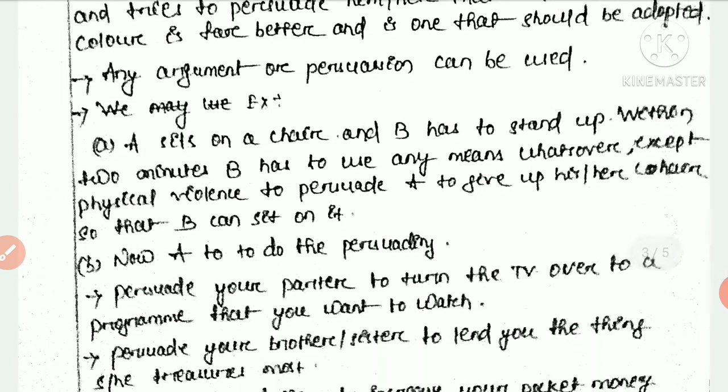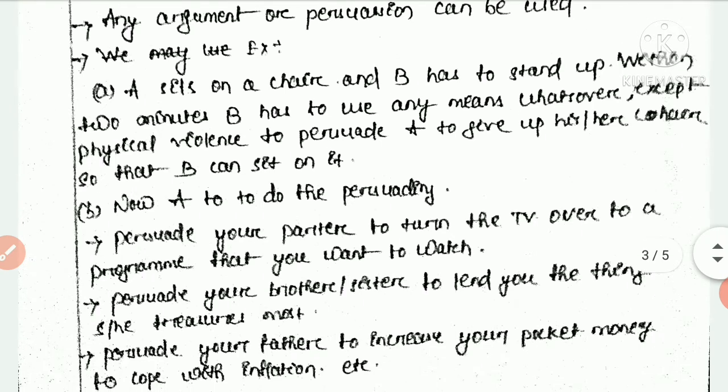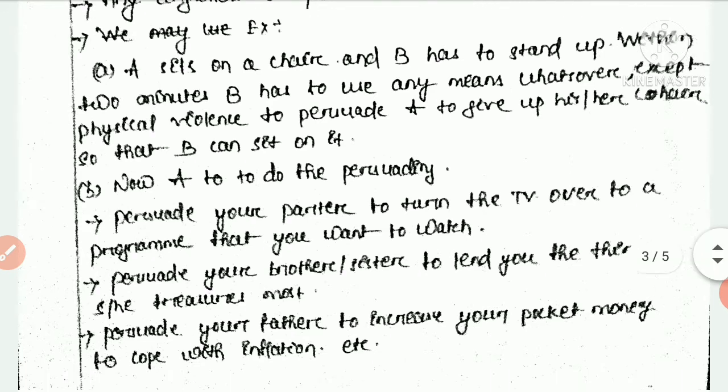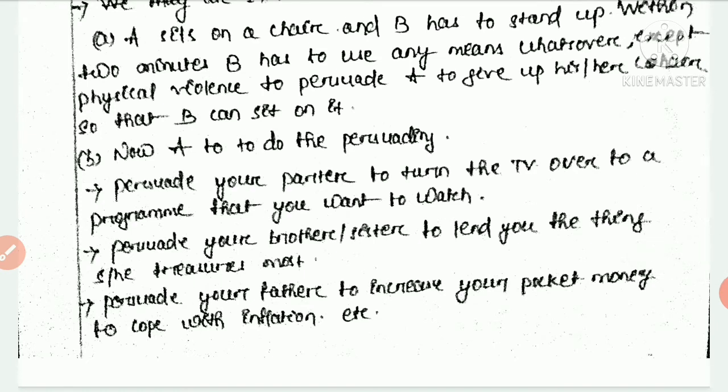A sits on a chair and B has to stand up. Within 2 minutes, B has to use any means whatsoever except physical violence to persuade A to give up his or her chair so that B can sit on it. So we should tell the learners that there should be no physical violence, no indisciplinary behavior and no noise inside the classroom. Then now A has to do the persuading. So here persuading techniques should be practiced inside the classroom.